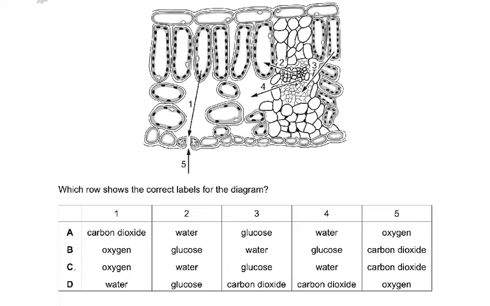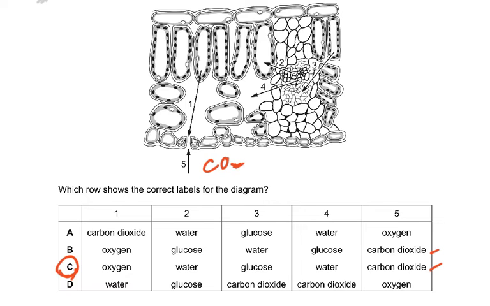5 has to be carbon dioxide entering the leaf on a hot sunny day. So then only these two are left. So then you have to read these again. And then we know C is the answer. But why is C the answer? This is what you need to understand.